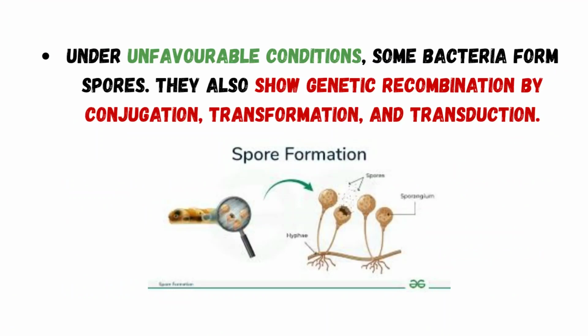When they undergo unfavorable conditions, some bacteria form spores. They also show genetic recombination by conjugation, transformation, and transduction. Now let us understand what conjugation, transformation, and transduction mean.